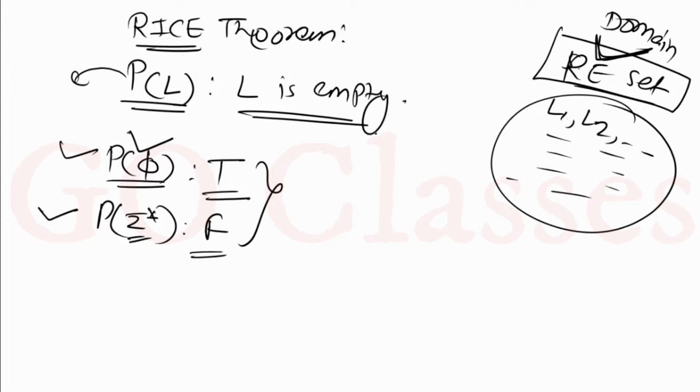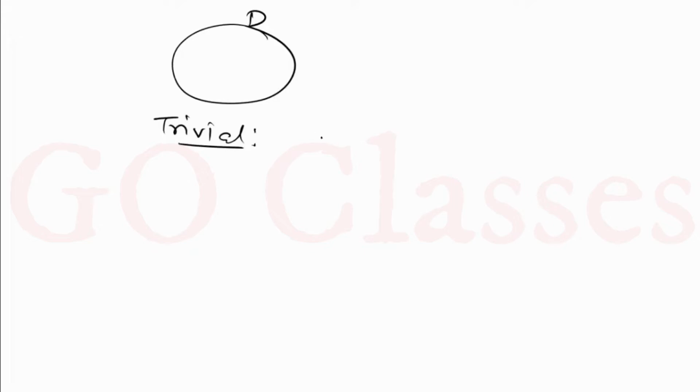Okay. Now, the definition of non-trivial and trivial property, I hope it is clear. Anywhere, if you have a domain, then a trivial property means for all x, for all elements, either the property is true, or for all elements the property is false.